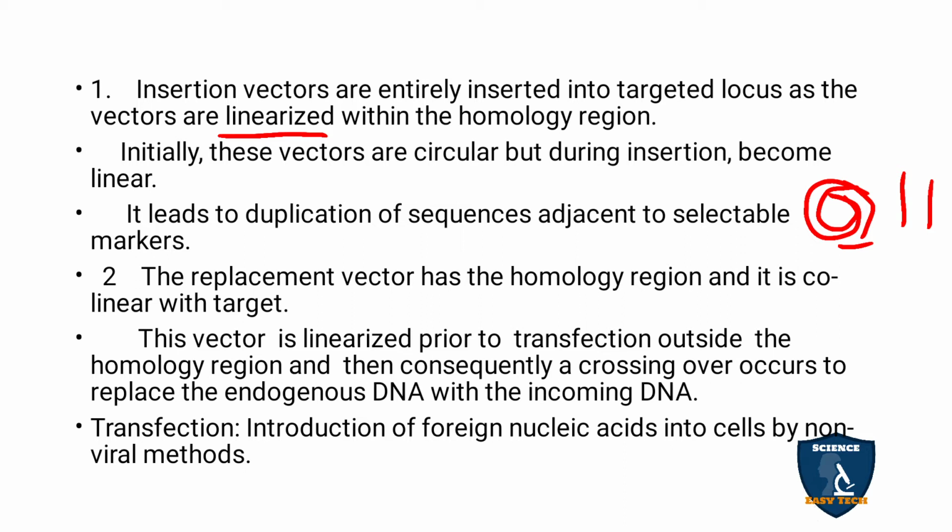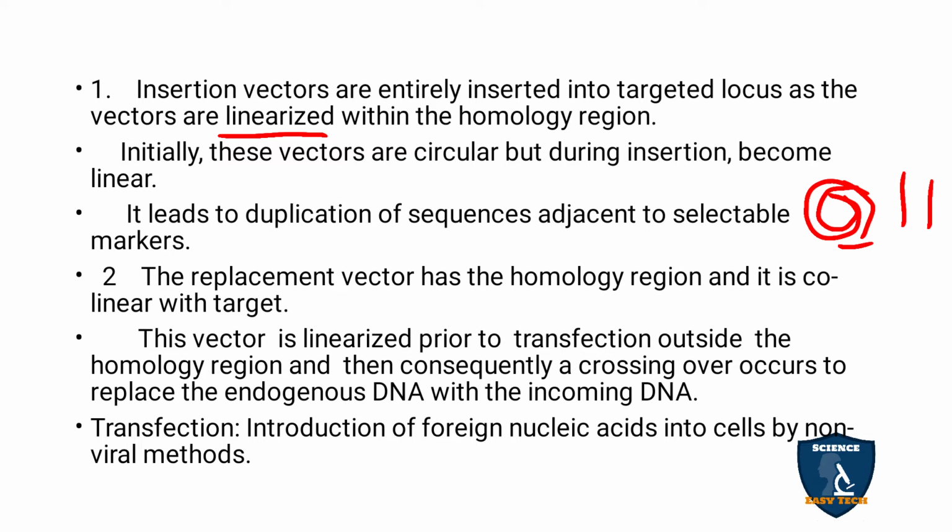The vector is circular, but now it has to become linear because the targeted gene is ready to join with this vector. Only the homology region, where you can add on the same nucleotides, is called homology.